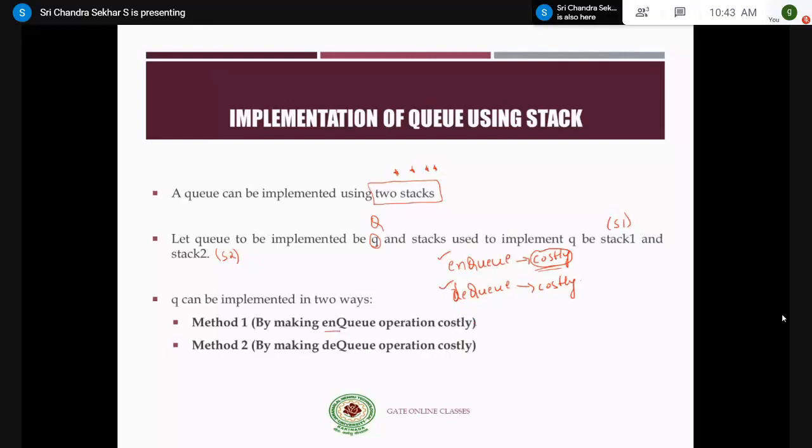So these are the two ways: in method 1 we make the ENQ operation costly. That means to implement the ENQ operation there are a lot of pushes and pops. How many pushes and pops, we will discuss in the coming slides. And similarly, method 2 makes the DEQ operation costly. That means there are a lot of pushes and pops in the DEQ operation, right? So these are the two methods. Let us discuss these two methods in detail.